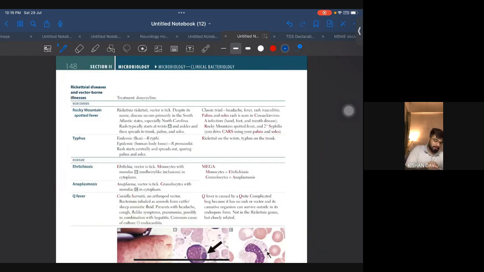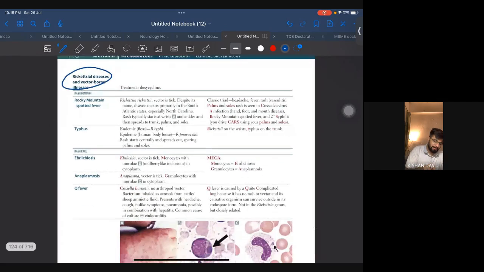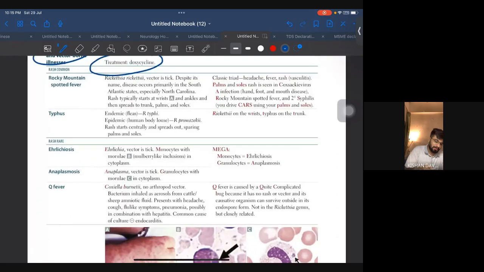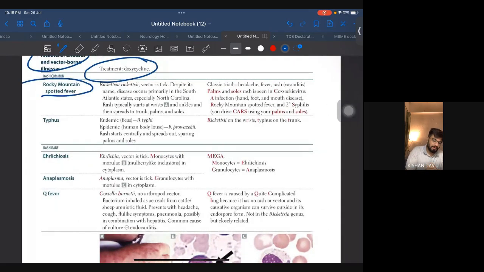All right, moving ahead. Last page for the bacteriology: rickettsial disease and vector-borne illness. Treatment directly they have given, doxycycline. Let's see Rocky Mountain spotted fever. Vector is tick and the organism is Rickettsia rickettsii. Despite its name, it occurs in the South Atlantic states, especially North Carolina. Though we haven't been to the US and you don't know the US geography, US geography plays a very important role while solving microbiology, because they have given 2-3 cases in bacteria based on the location.